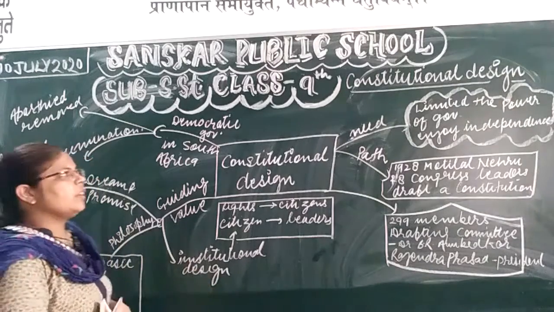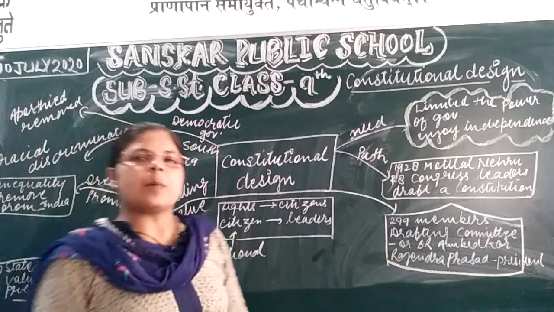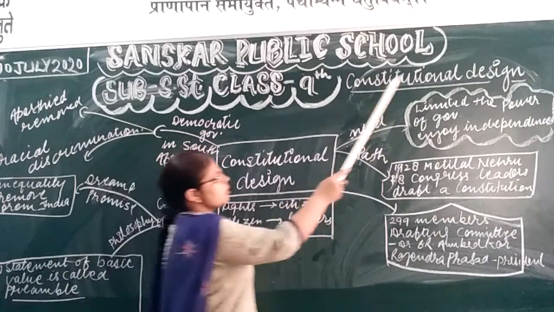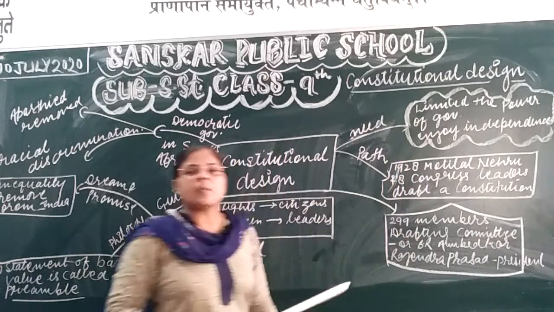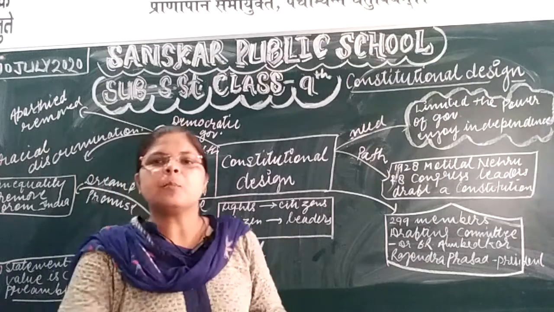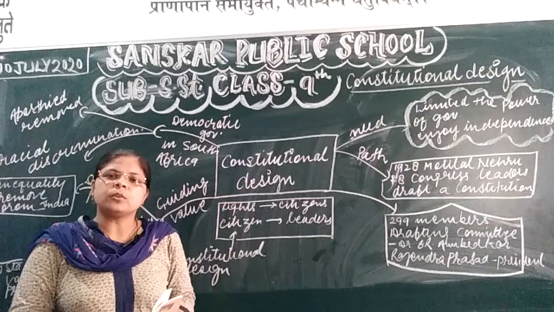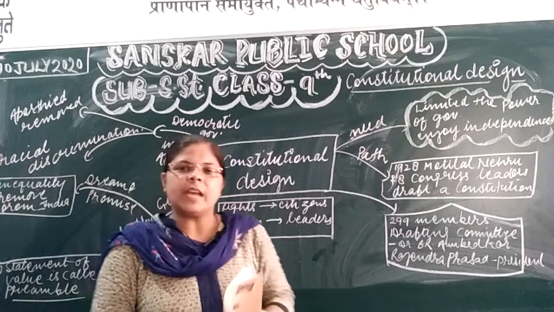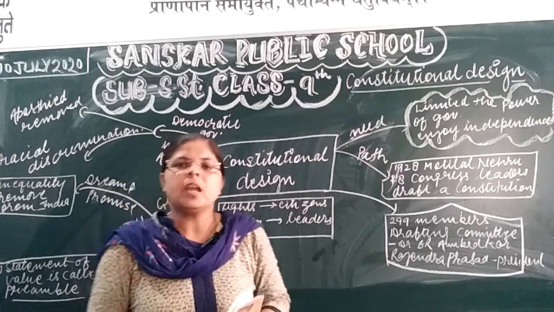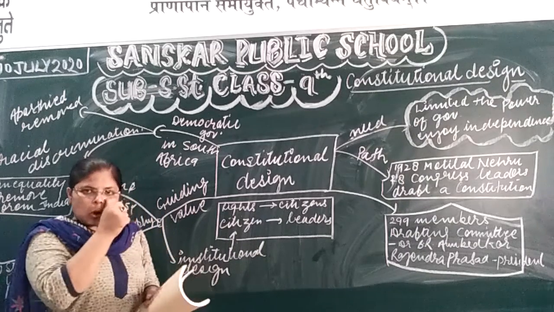In this chapter we will discuss constitutional design, the second chapter of civics. We will discuss the constitution making process. It means the journey of the constitution: how the constitution was framed, what need we have, what the journey of it was, and how many members were involved in preparing the constitution.